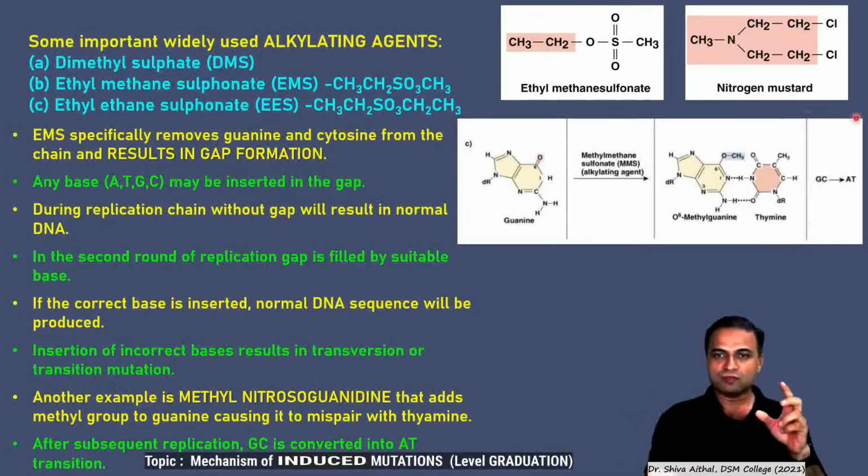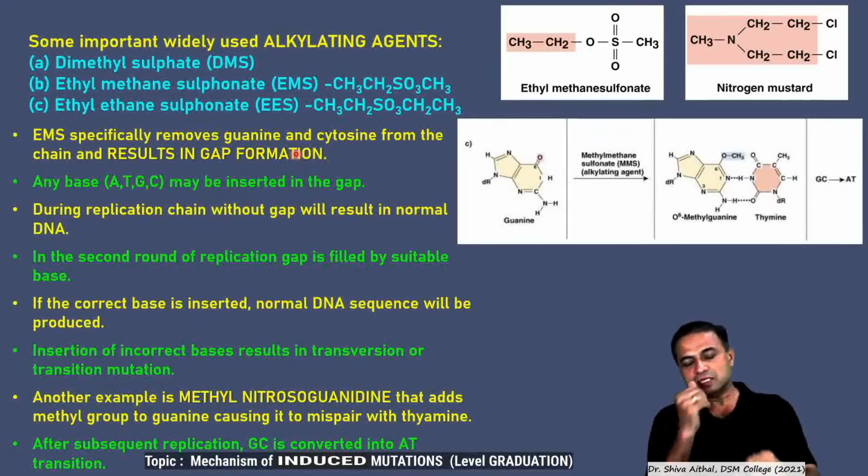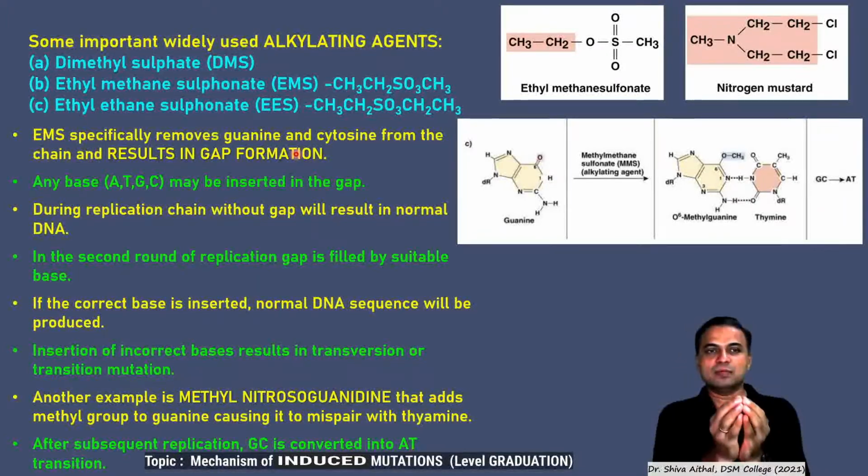Ethyl methyl sulfonate, if you see, has two functions. First, it removes the guanine and cytosine from the chain and results in a gap formation. Any base of the four, A, T, G, C, may be added in the gap. So when ethyl methyl sulfonate is added in the media, it removes guanine and cytosine. Instead of that, anything can be added.